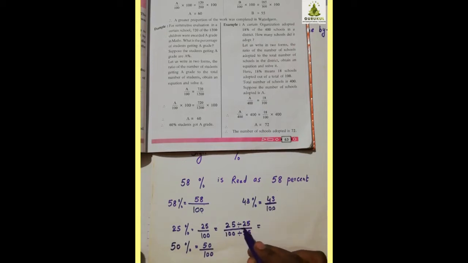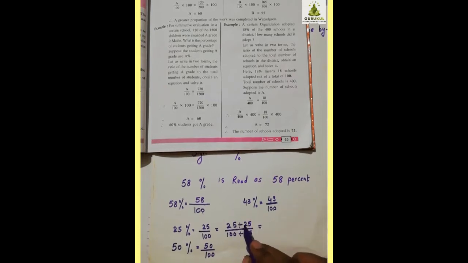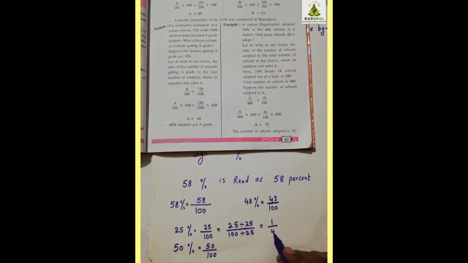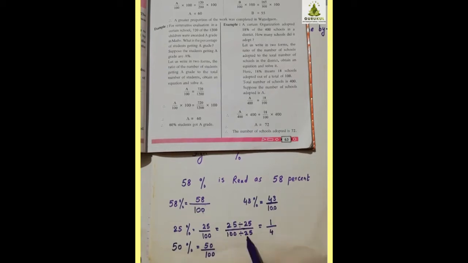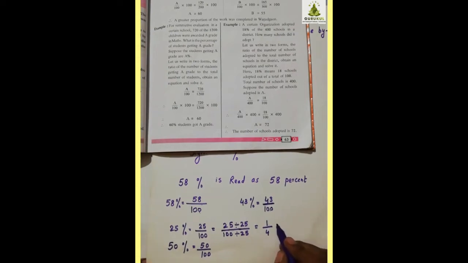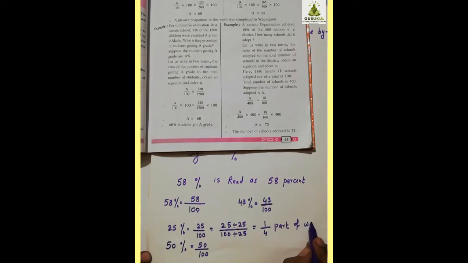Now see this, if I divide by 25 in the numerator, I divide the denominator also by 25. So what is the smallest form? 25 divided by 25 is 1, upon 100 divided by 25 is 4. This means 25 upon 100 equals 1 upon 4 part of the whole, of the full thing, of the whole. Is this clear to you?